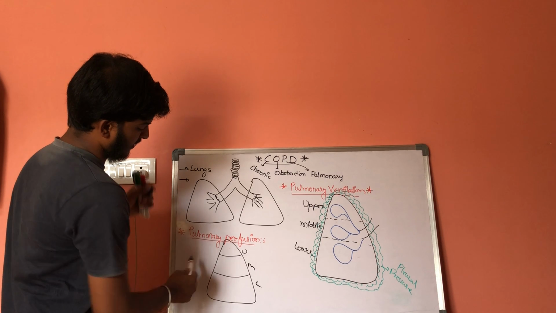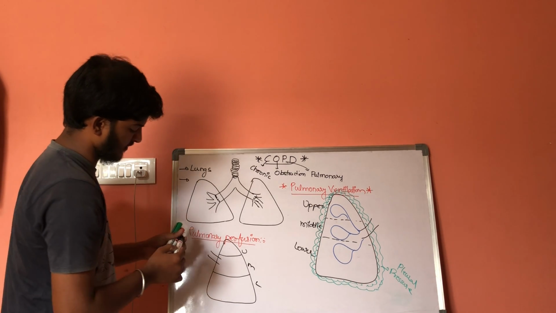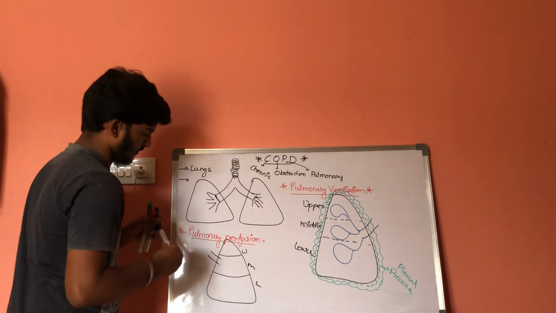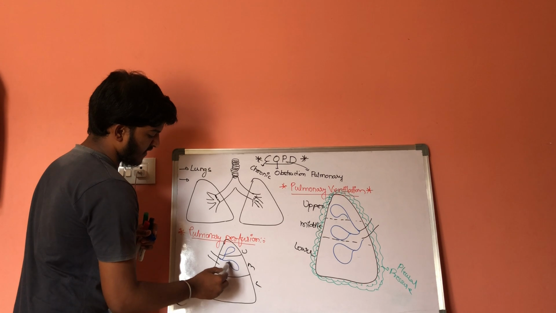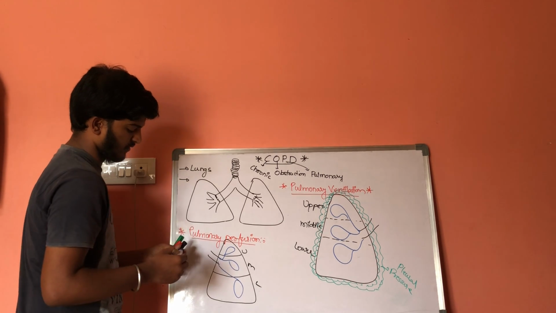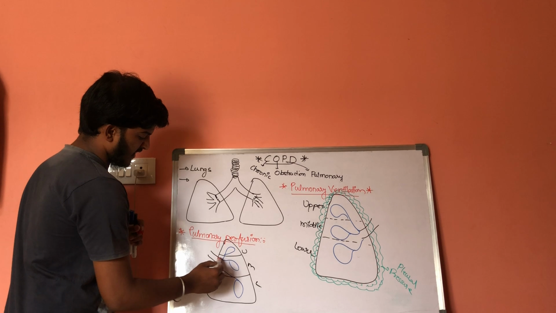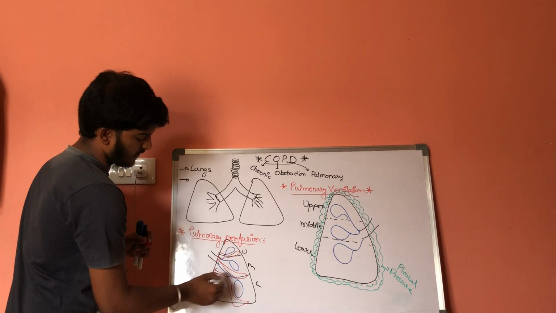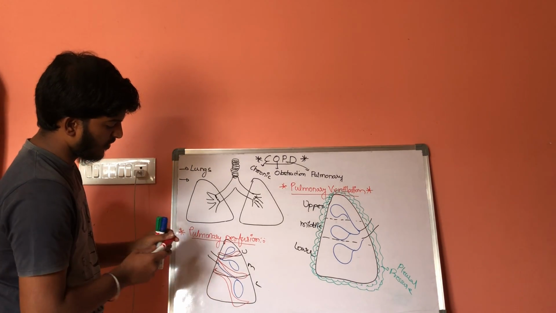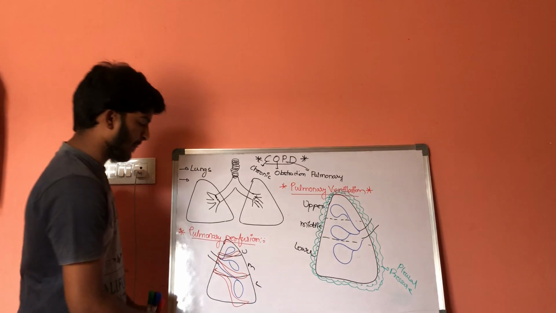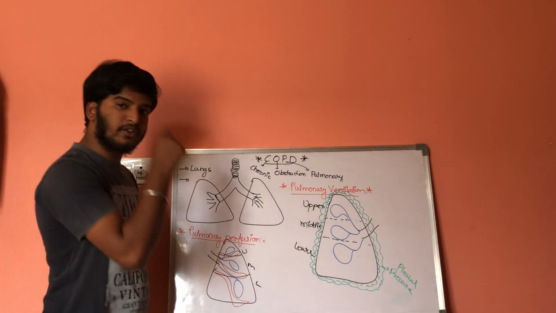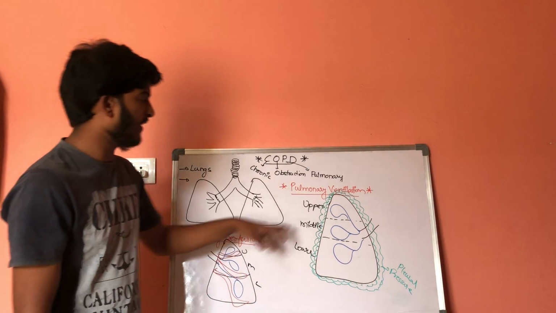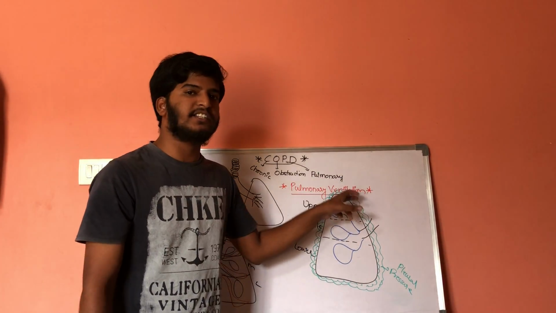So these are the bronchioles coming towards here. These are the airways, and here this is the blood circulation. This is the blood circulation going towards it. Now, pulmonary perfusion is nothing but the volume of the blood which is entering into the alveoli for the exchange of gases. But ventilation is nothing but entry of air for exchange of gases.